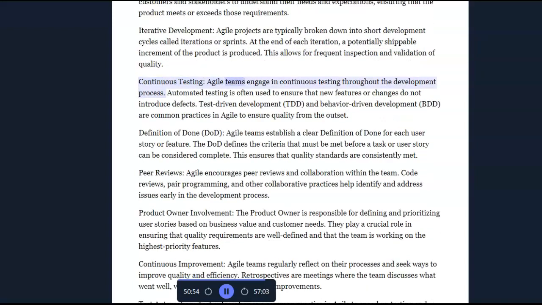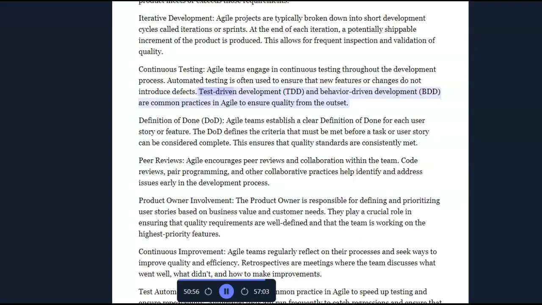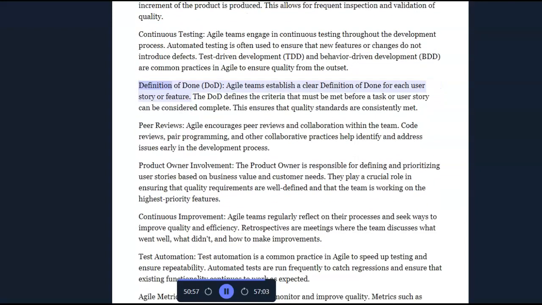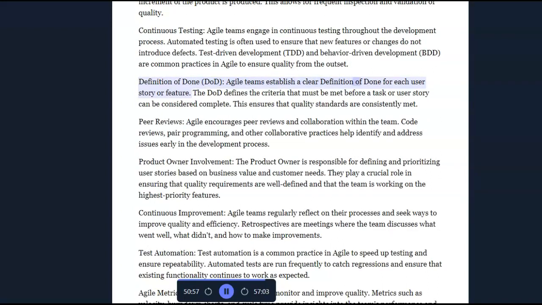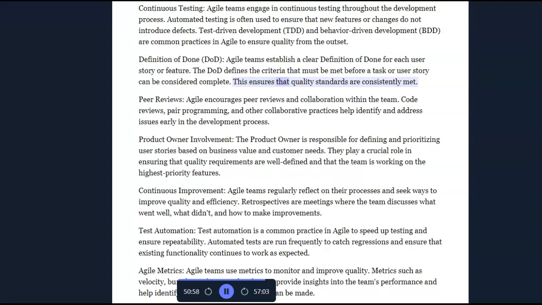Continuous testing. Agile teams engage in continuous testing throughout the development process. Automated testing is often used to ensure that new features or changes do not introduce defects. Test-driven development (TDD) and behavior-driven development (BDD) are common practices in Agile to ensure quality from the outset. Definition of done. Agile teams establish a clear definition of done for each user story or feature. The DoD defines the criteria that must be met before a task or user story can be considered complete. This ensures that quality standards are consistently met.